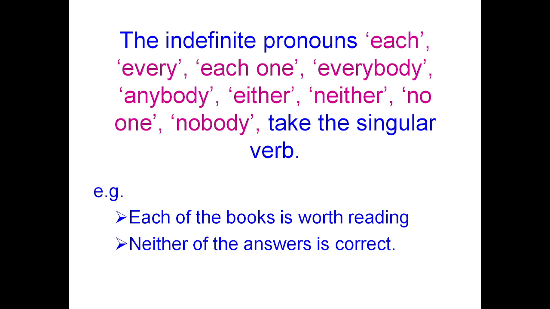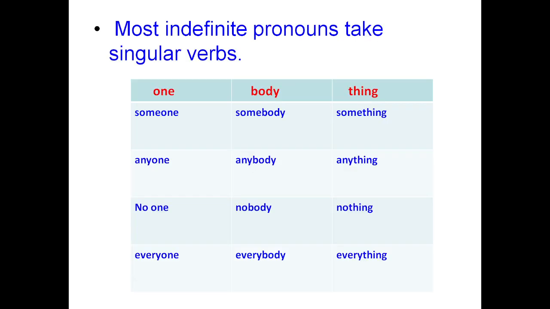After all these indefinite pronouns, we are supposed to use only the verb in the singular form alone. Most indefinite pronouns take singular verbs, like someone, somebody, something, anyone, anybody, anything, no one, nobody, nothing, everyone, everybody, everything.